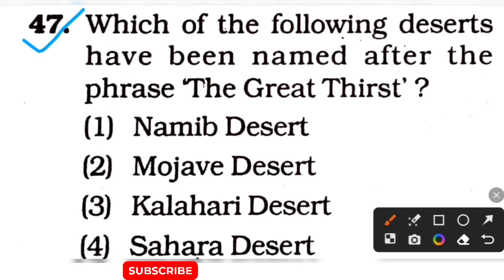Which of the following deserts have been named after the phrase the Great Thirst? Options are option 1 Namib Desert, option 2 Mojave Desert, option 3 Kalahari Desert, option 4 Sahara Desert. The correct answer of this question is Kalahari Desert.